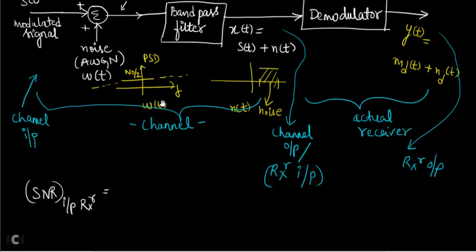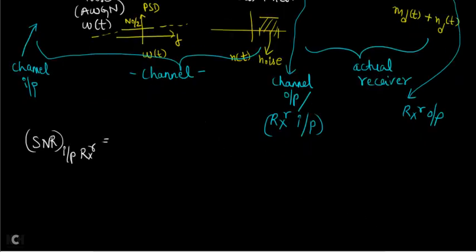This part is your channel. So at the input of this receiver, if you want to calculate SNR, then what is the signal you have at the input of the receiver? X of t. X of t contains signal and noise. So SNR means what? It is the ratio of average signal power to the noise power at the input of the receiver. So what definition can you write here?